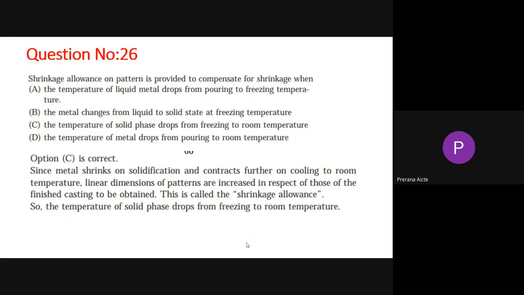That is called the shrinkage allowance of the pattern that we are giving. From the time you pour the metal and it starts freezing, until it reaches room temperature, that shrinkage we have to compensate with shrinkage allowances. Since the metal shrinks on solidification and contracts further on cooling to room temperature, the linear dimensions of patterns are increased in respect of those of the finished casting to be obtained. This is called shrinkage allowance. So the temperature of the solid phase drops from freezing to room temperature. That is the answer.